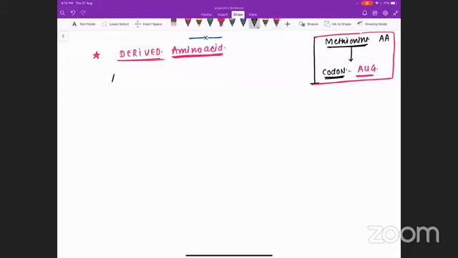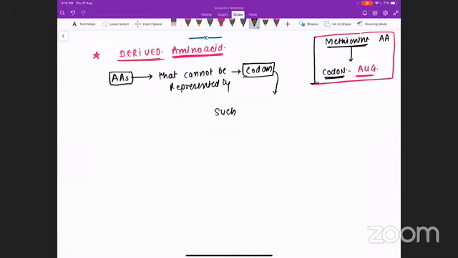But if you take an amino acid that cannot be represented by a codon, if an amino acid cannot be represented by a codon, such amino acids are called derived amino acids.